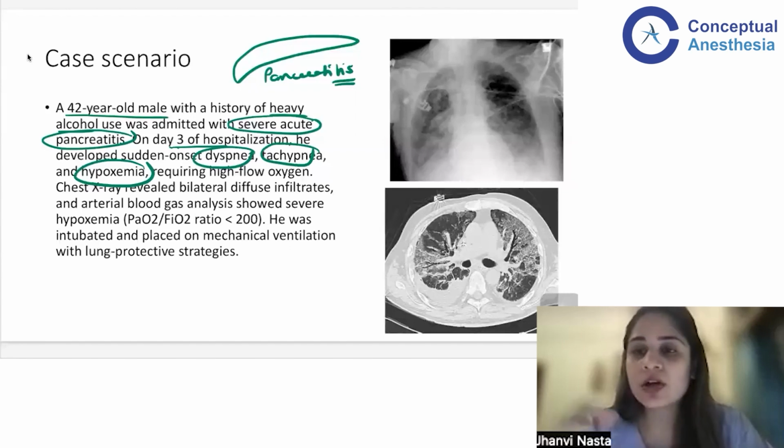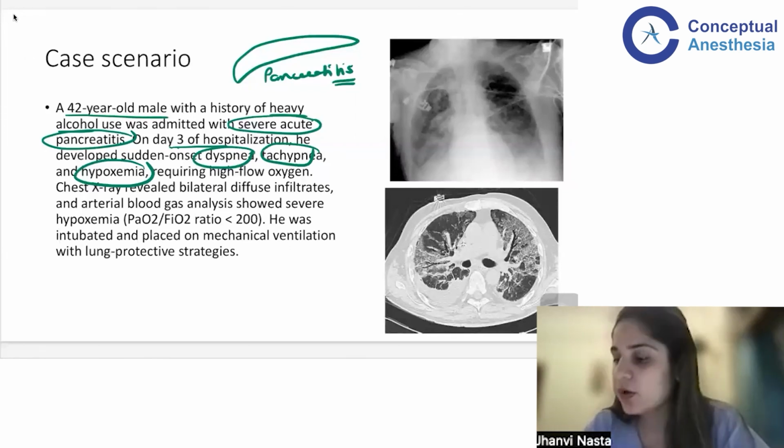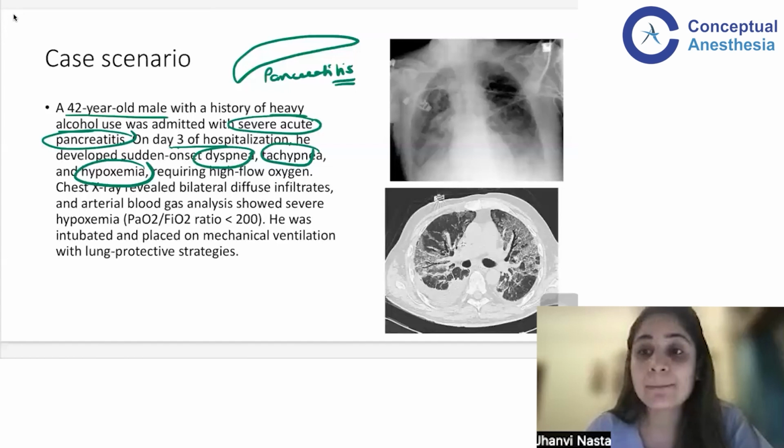So what will your brain tell? Your brain will tell your lungs, start breathing very quickly. So immediately what happens is your respiratory rate increases. You become tachypnic. Why? Because there is a demand for the oxygen, but you are not able to take enough oxygen in a breath. So automatically your respiratory rate increases. That is tachypnea. Okay. You are also getting hypoxemia.